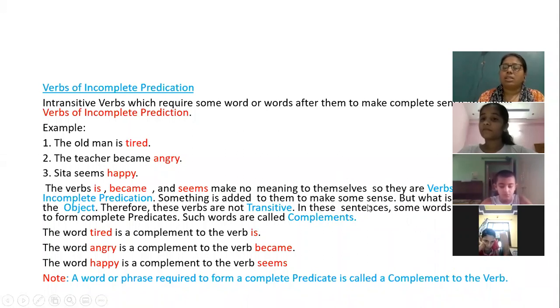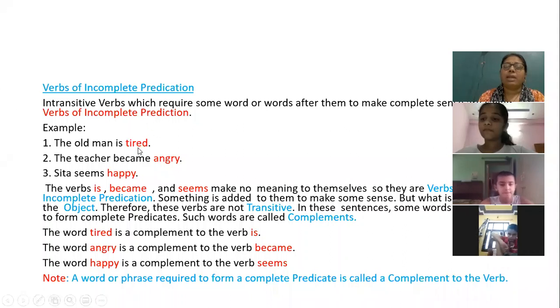So in these sentences, some words are added to form a complete predicate. How are they forming a complete predicate? See, the old man. The old man is what? Subject. Is tired is your predicate. So up till here, if I am writing, it is incomplete, a verb of incomplete predication.